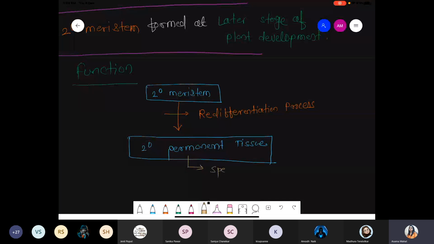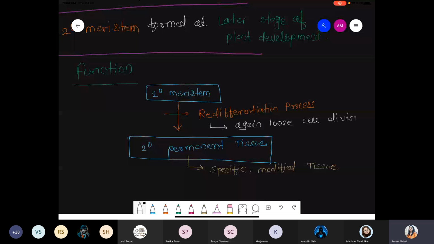And when we are talking about the secondary permanent tissue, basically these are specific as well as modified tissue. And when we are talking about the process of redifferentiation, the meaning of redifferentiation is that they again lose cell division capacity.